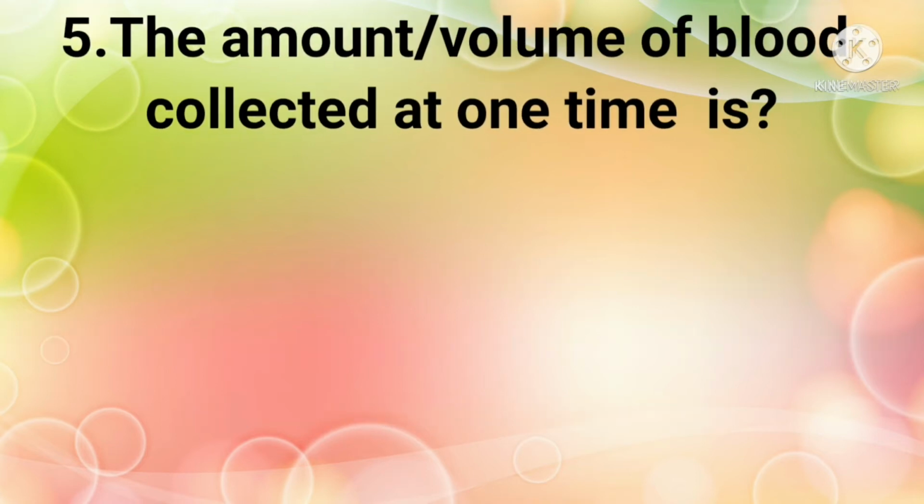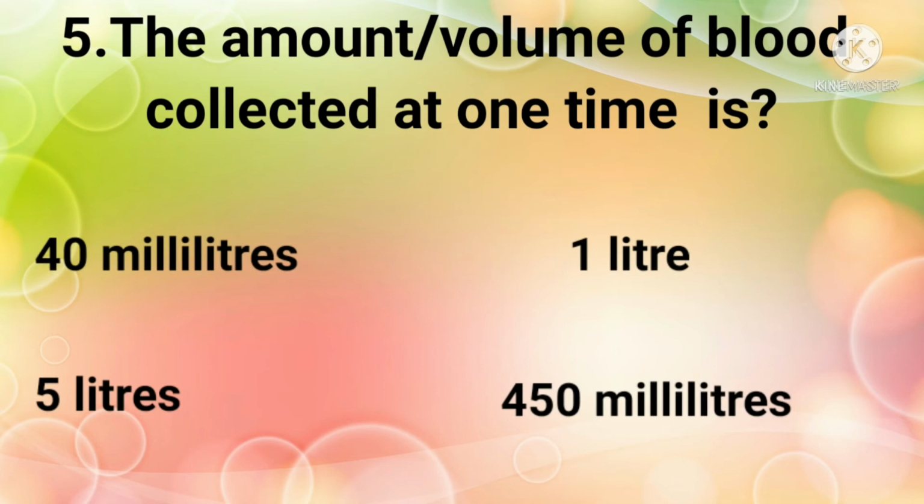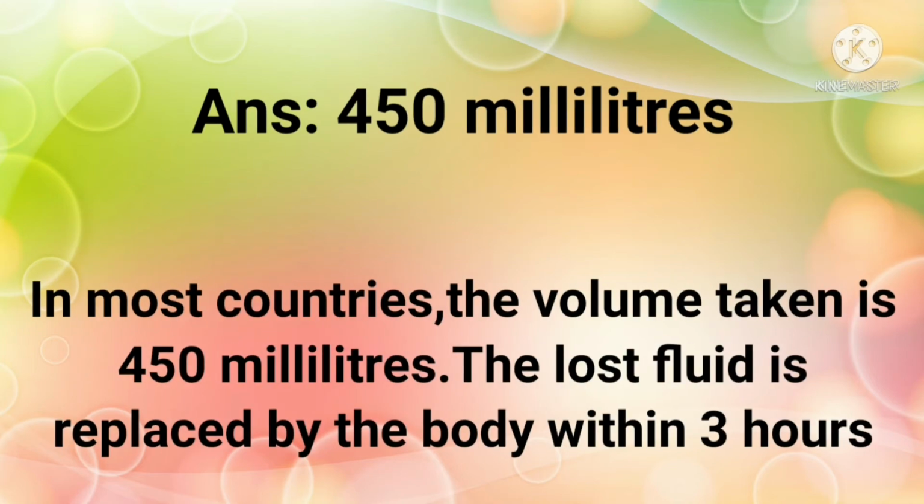Question 5. The amount and volume of blood collected at one time is 40 milliliters, 1 liter, 5 liters or 450 milliliters. The answer is 450 milliliters. In most countries, the volume taken is 450 milliliters. The lost fluid is replaced by the body within 3 hours.